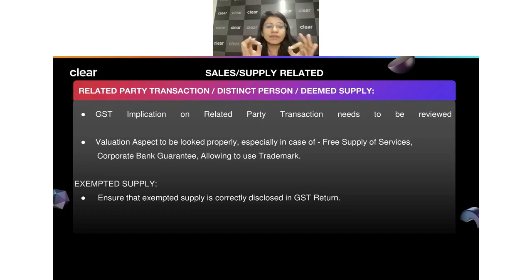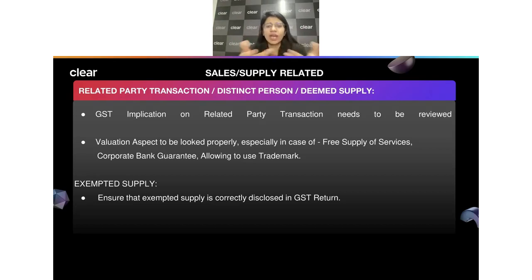You should look into this very carefully while you are scrutinizing your trial balance or maybe the P&L account, whether the related party transactions have been correctly shown or not. So if there is a branch transfer and all, whether the taxes have been paid properly or not. There may be no consideration, but you had certain transactions, let's say between principal and agent, and it is deemed to be a supply as per Schedule 1. In such a case, whether the GST has been paid or not.